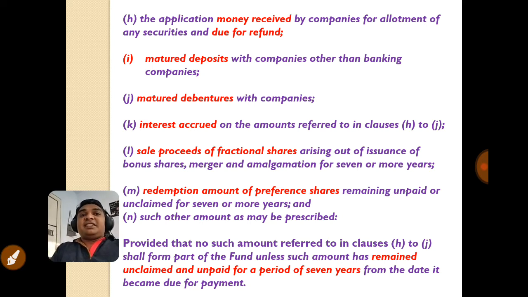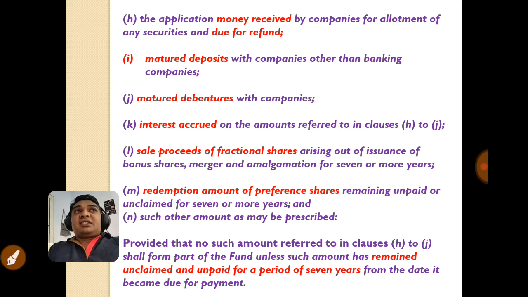In the same manner, there are some deposits. For example, we invest in fixed deposits of banks. In the same manner, there are corporate bonds or corporate debentures which are issued by the companies and they are redeemed after a certain period of time, for example 5 years.